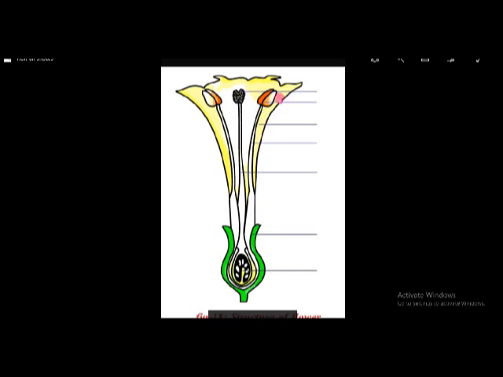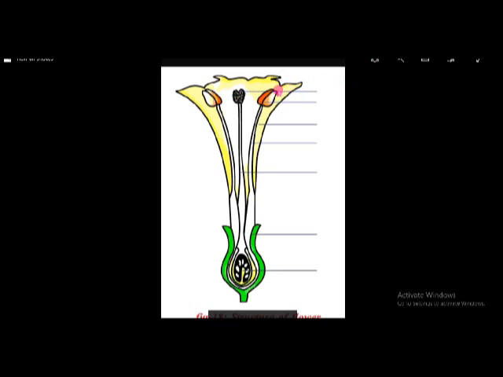And inside the pollen sac, pollen grains are present. When it gets matured, this pollen sac gets opened and pollen grains come out. If pollen grains reach the stigma of the same flower, this is called self-pollination. If these pollen grains reach the stigma of another flower, that is called cross-pollination.